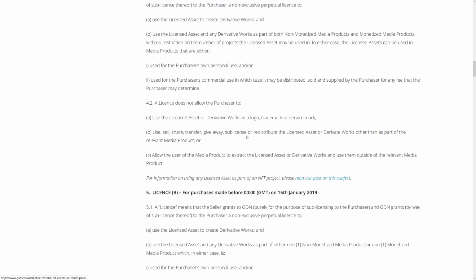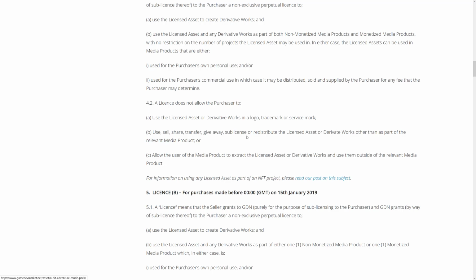That means you can use these in a game, you can use them in a video, in a YouTube video or whatever. What you cannot do is basically sell them as assets. So you couldn't put them up on the asset store or give them away to someone else to use in their product as an asset. That also means you cannot use these in an open source project that is redistributed open source. So just one of those things to be aware of.